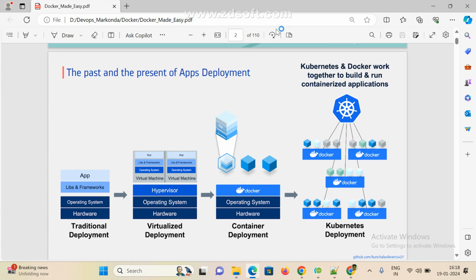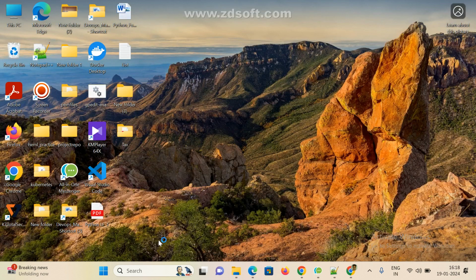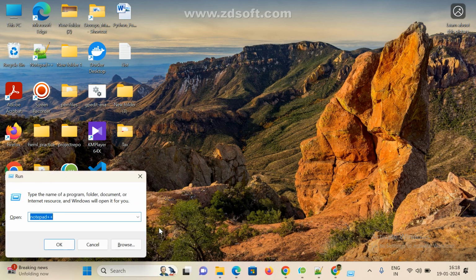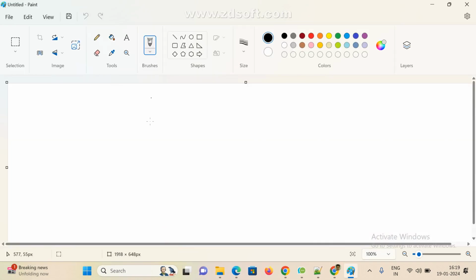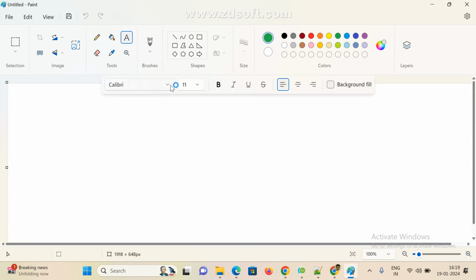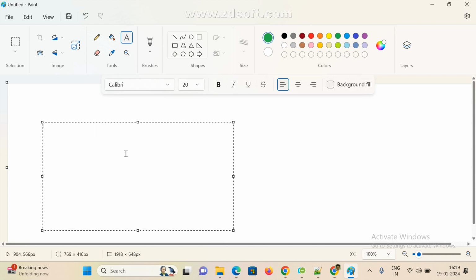So generally, if you want to deploy any application, for example, I want to deploy one Java application war file. What do you need, Karthik? Let's paint. We need one server, right? For example, this is my Java artifact file, war file. And if you want to deploy this artifact file, we need one server, right? Tomcat server.